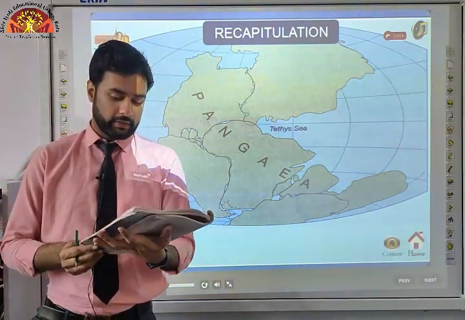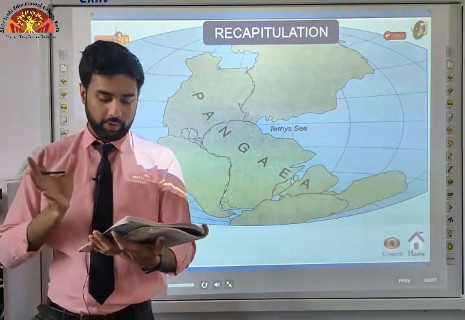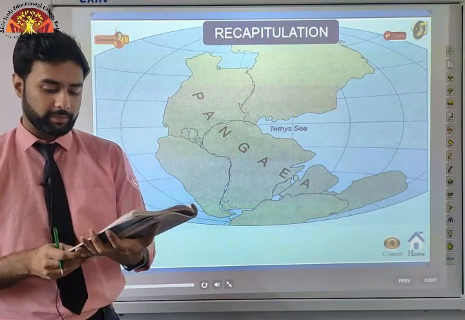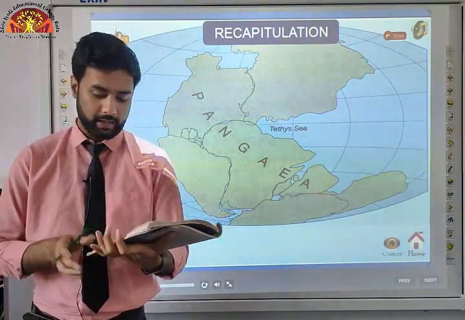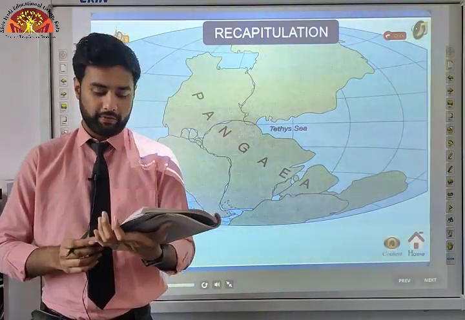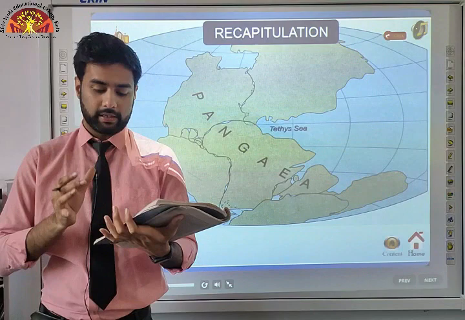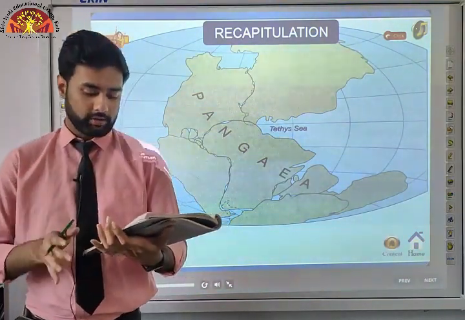The two major plates were separated by the Tethys Sea, and the Tibetan block was closer to the Asiatic landmass. During the movement of the Indian plate toward the Eurasian plate, a major event that occurred was the outpouring of lava and the formation of the Deccan Traps. This started somewhere around 60 million years ago and continued for a long period of time. Note that the subcontinent was still close to the equator. You all know that our subcontinent, the South India, is still close to the equator.